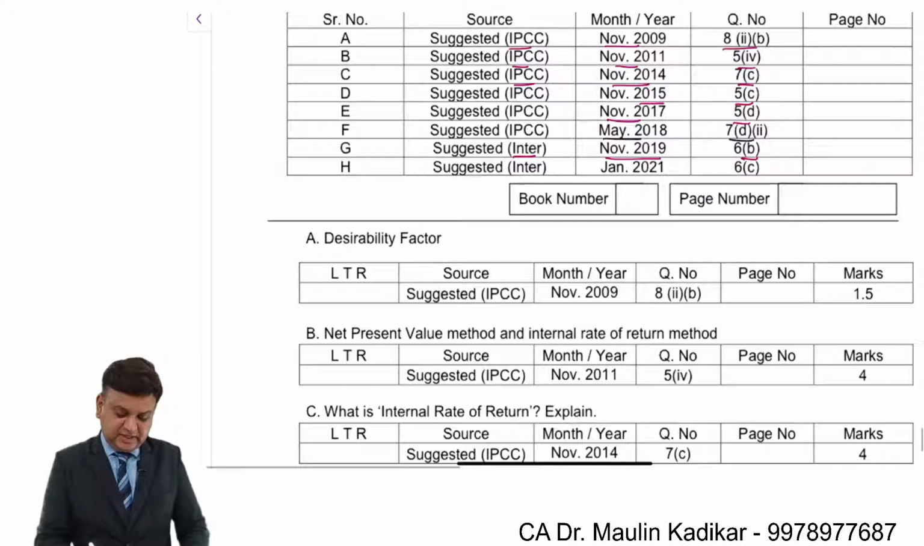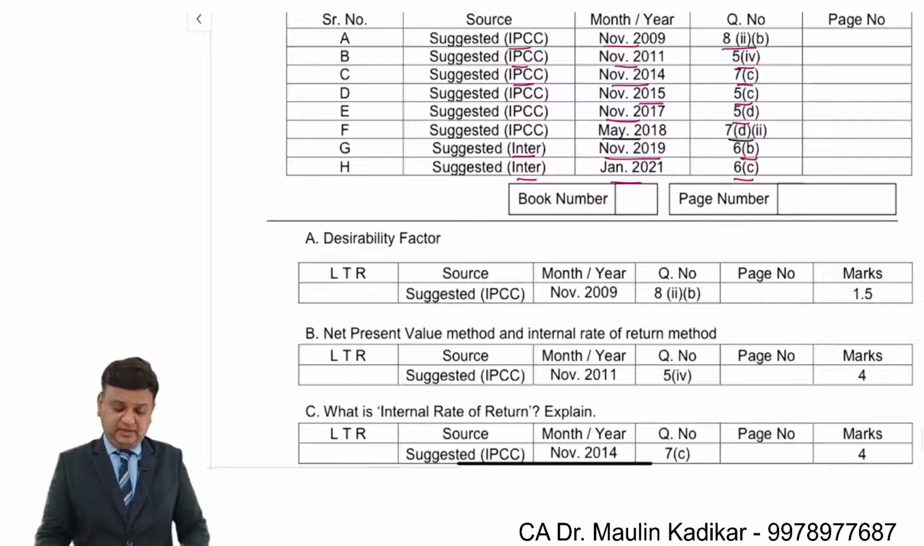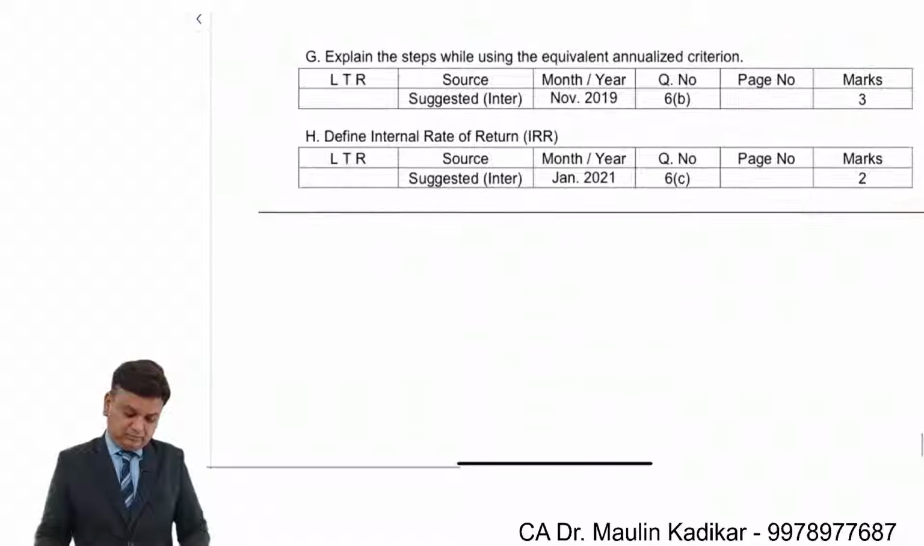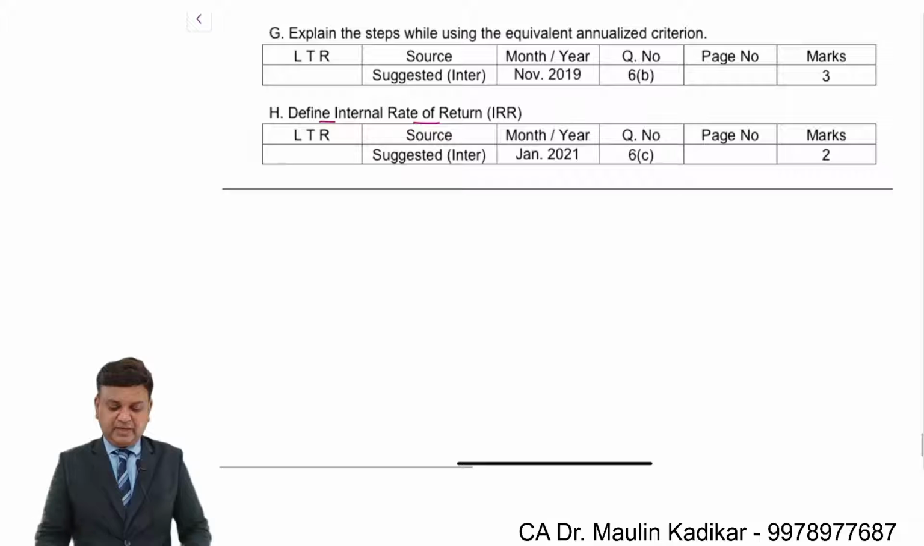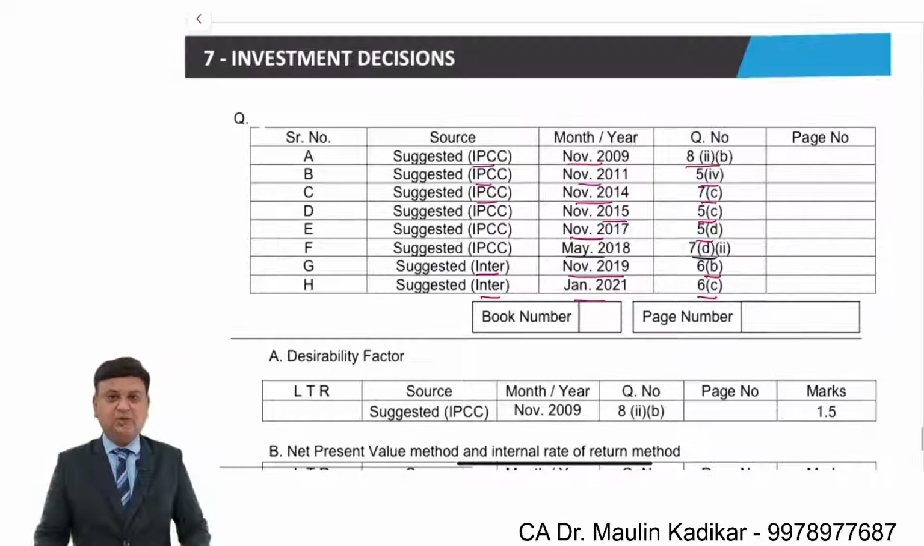Next question, CA Intermediate, January 2021, question number 6C. And the question is: state the definition of the IRR. That also we have recently understood in detail.